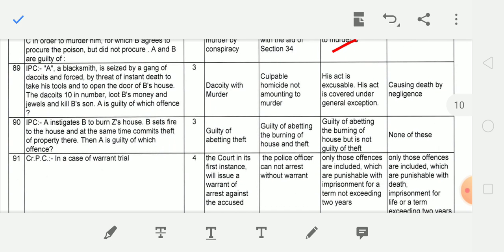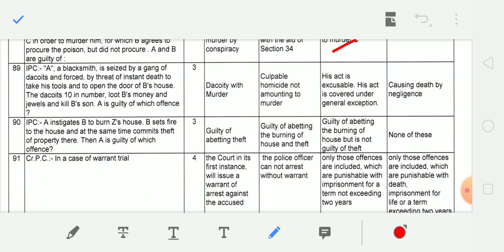Next question. A blacksmith is seized by a gang of dacoits and forced by the threat of instant death to take his tools and to open the door of B's house. The dacoits, 10 in number, looted B's money and jewels and killed B's son. A is guilty of which offence? His act is excusable. His act is covered under general exceptions.